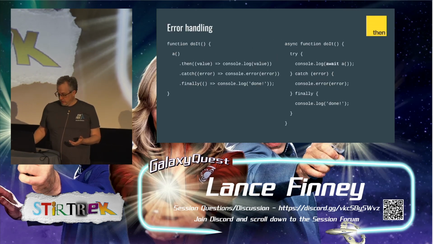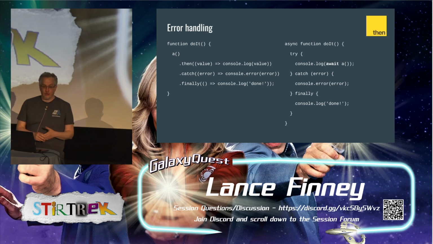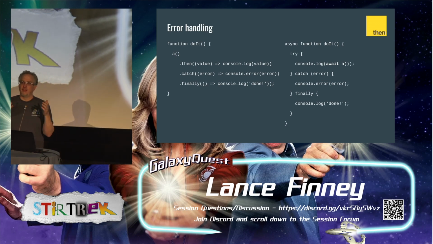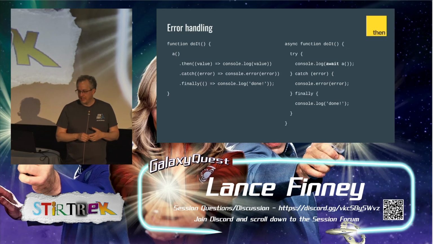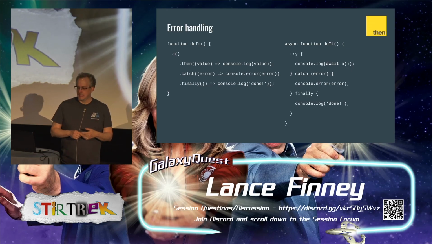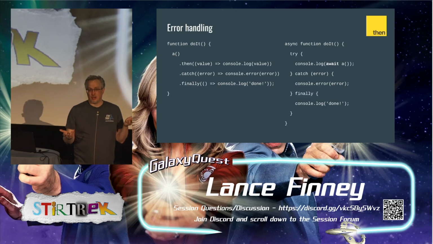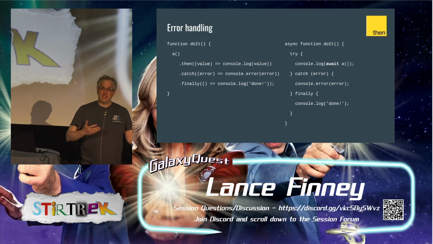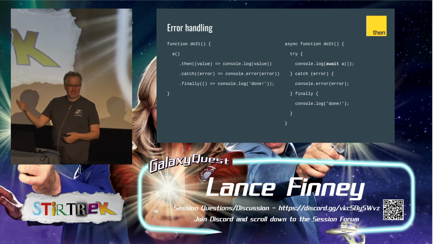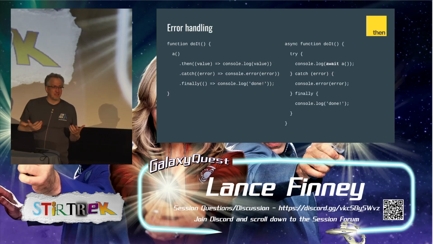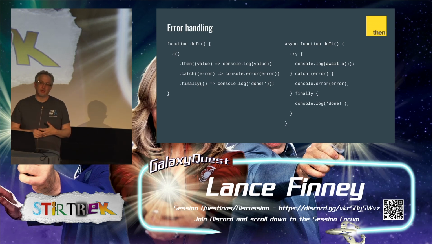We can also handle errors. So if our call to A succeeds, great, then we'll deal with the result. But if it fails for whatever reason, bad URL, network down, whatever, then it'll drop down to the catch. And these can be chained on each other, and then we can also put on a finally, so if it succeeds or fails, we can do whatever cleanup we want to do. And handling, catching, finally, that might sound a lot like our old friends try catch finally, and that's what async await will give us.